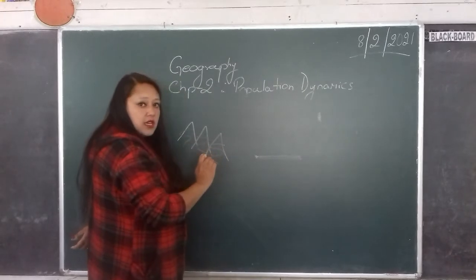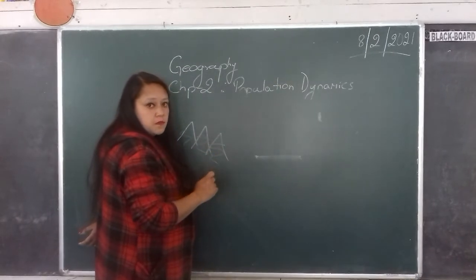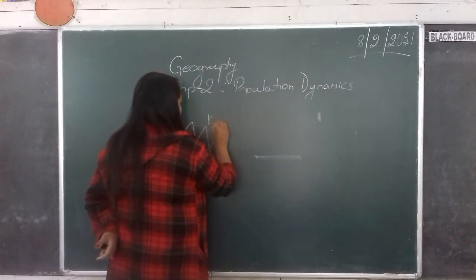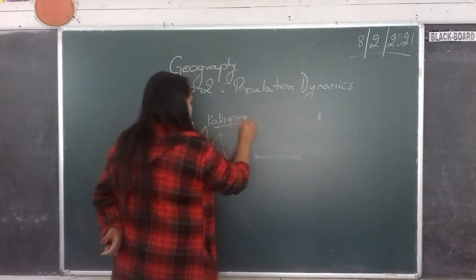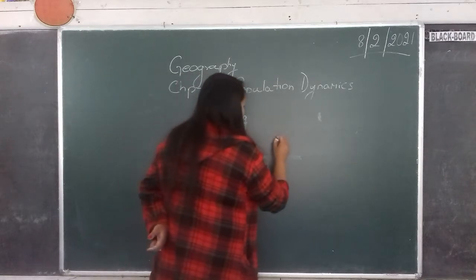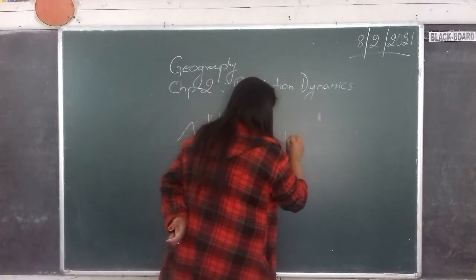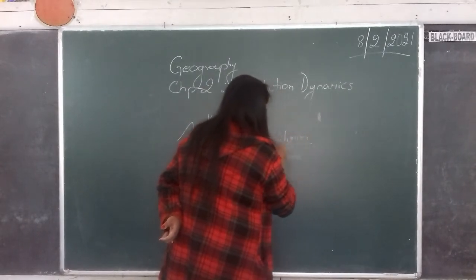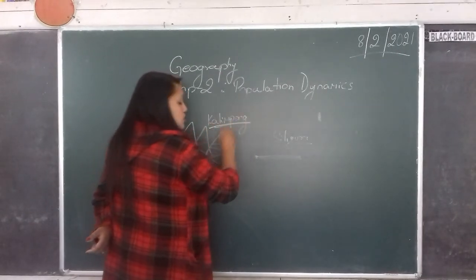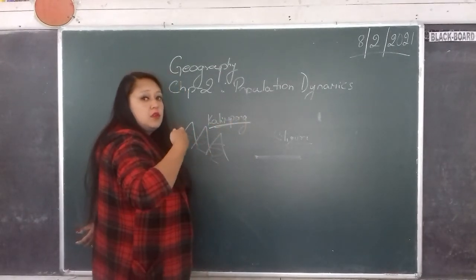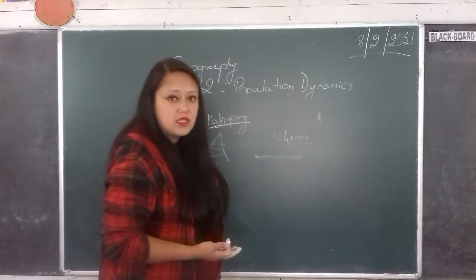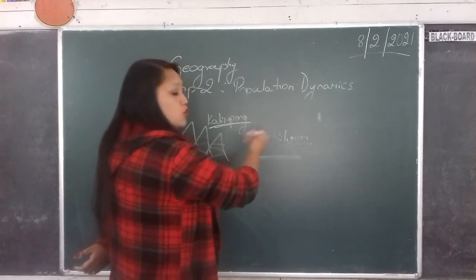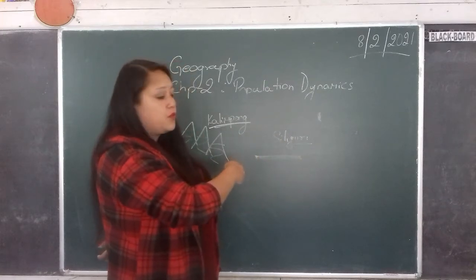Construction is extremely easy here. So for example, Kalimpong, which is a hilly area, in comparison to the nearest city, which is Siliguri. I'll give you examples of places which you will be able to easily understand, places where everyone has visited, so you will be able to understand the chapter properly.